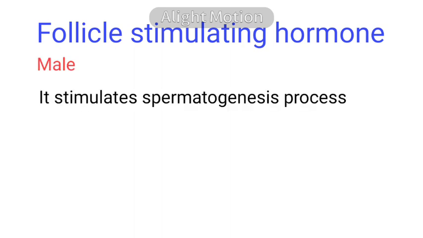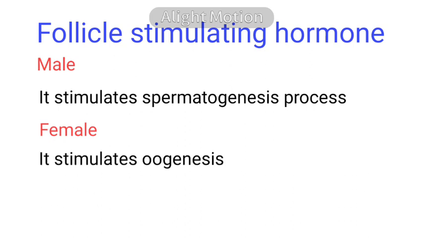We start with follicle stimulating hormone, FSH. In male it stimulates the spermatogenesis process. So it stimulates the germinal epithelium of testes for formation of sperm. In female it stimulates oogenesis. That means it initiates the growth of ovarian follicles and their development in the ovary.